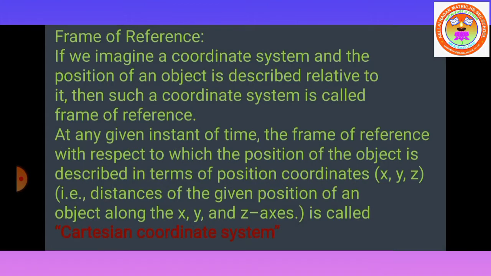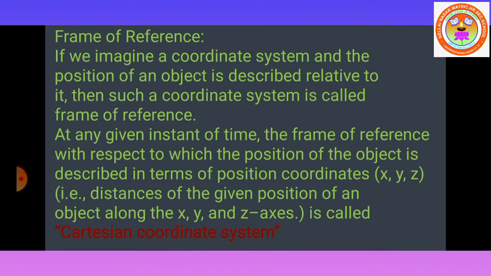At any given instant of time, the frame of reference with respect to which the position of the object is described in terms of position coordinates like x, y, z, that is the distances of the given position of the object along the x, y and z axes, is called the Cartesian coordinate system.